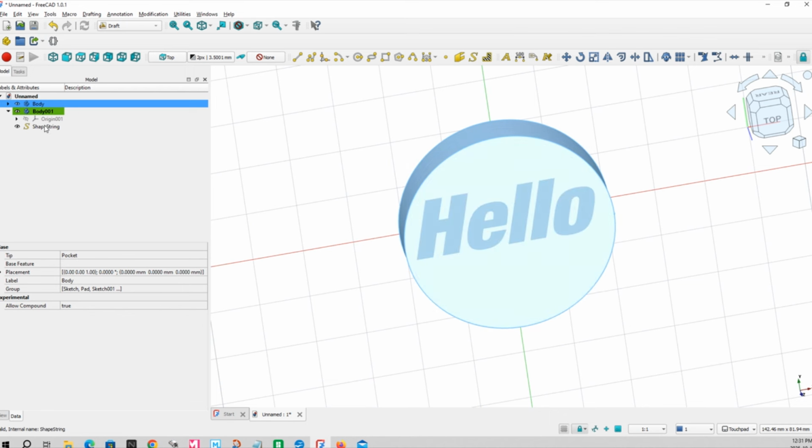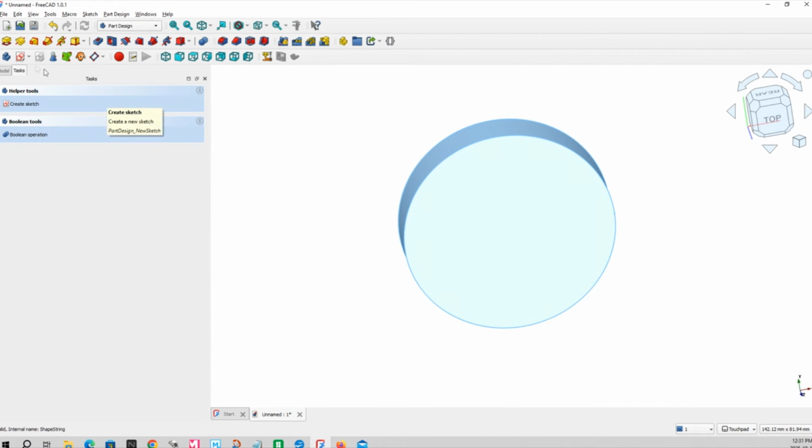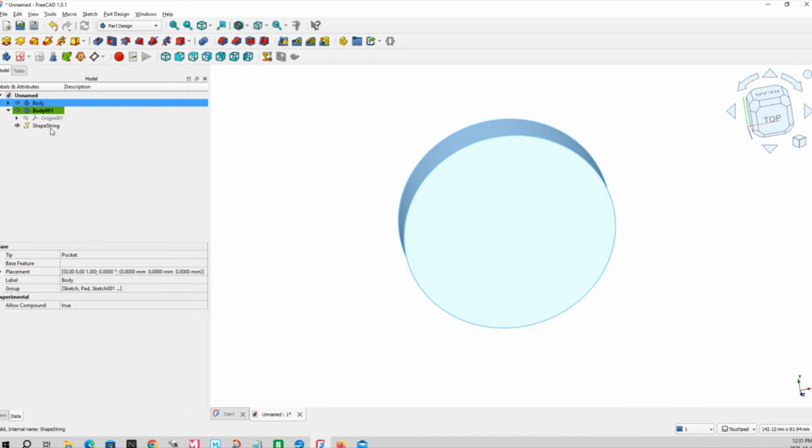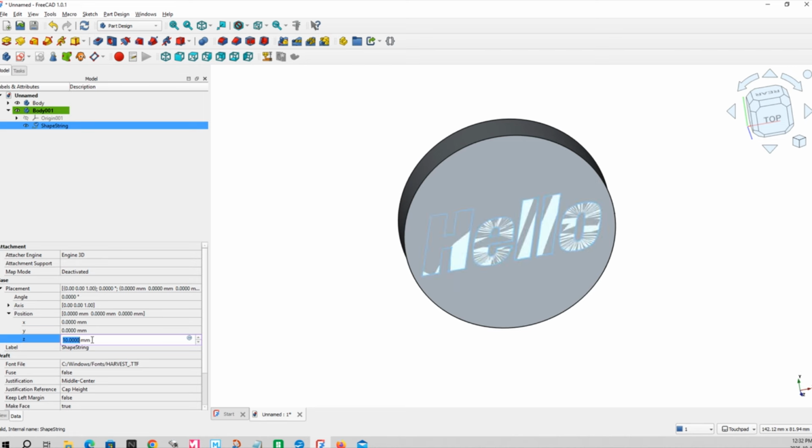Okay. So we got to go back into our Part Design. Shape string, before we can really do anything, we got to drag it into the new body. And let's bring this up to our Z height here. We know it's 10 mil thick, but let's just do 9 mil.